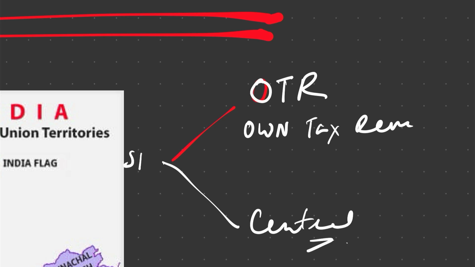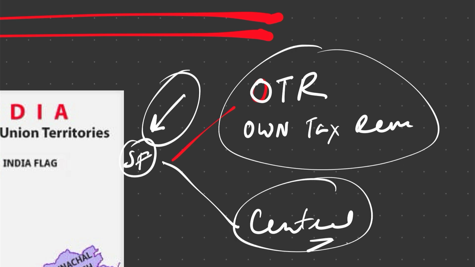So the state finances, mainly the sources side of state finances, are divided in two headings. One is own tax revenue, and second is the state share in the central tax revenue. Right? So this is called OTR.